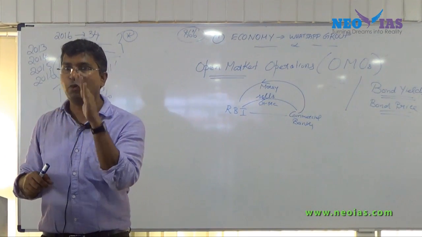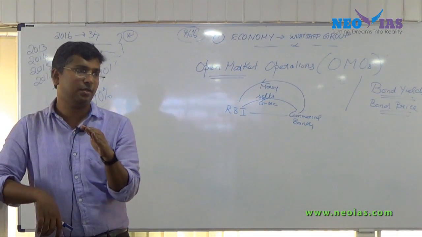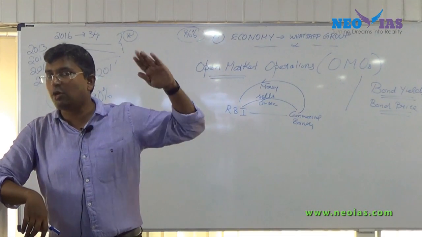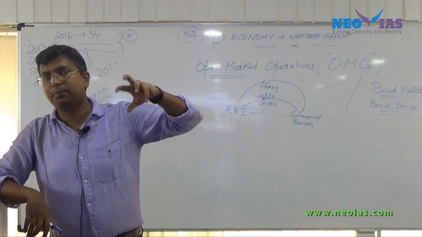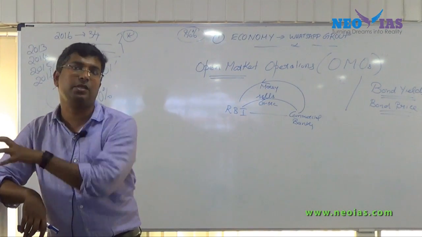Is it clear? So what will happen when RBI sells government security? There will be absorption in the liquidity. So what is this topic about? How RBI controls credit, or controls money supply, or controls liquidity.